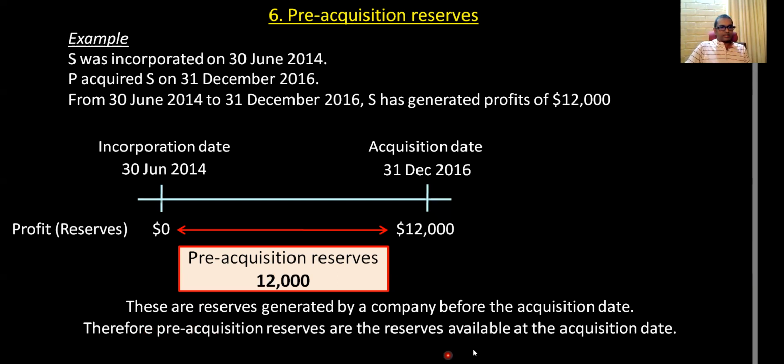Pre-acquisition reserves are the reserves available at the acquisition date. Hope you clearly understood that. Now we'll move on to post-acquisition reserves.